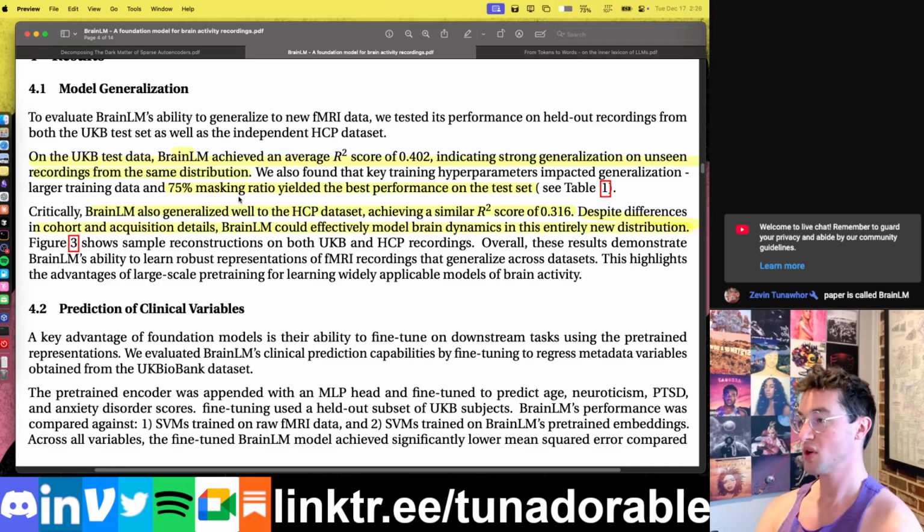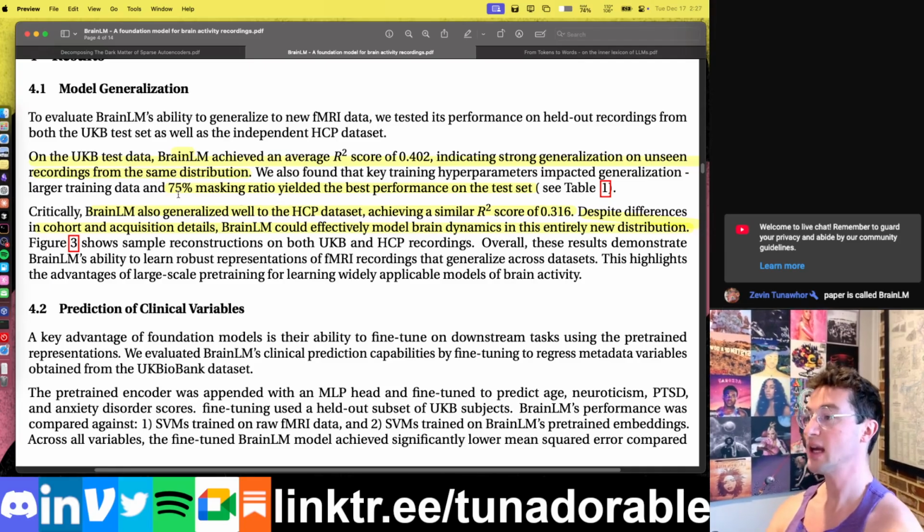As for the results of BRAINLM during pre-training and how well it performed, right, on the original data set it was trained on, the test split, it averaged an R squared score of 0.402, which, if you're used to physics, sounds absurdly low. If you're used to psychology, neuroscience, that's very respectable. 0.5 is like the peak of what you could want. Of course, 1 is perfect, 0 is nothing, right? Or I guess 1 or -1 are perfect and 0 is nothing. But a 0.4 is pretty damn good, and indicates strong generalization on unseen recordings in the same distribution.